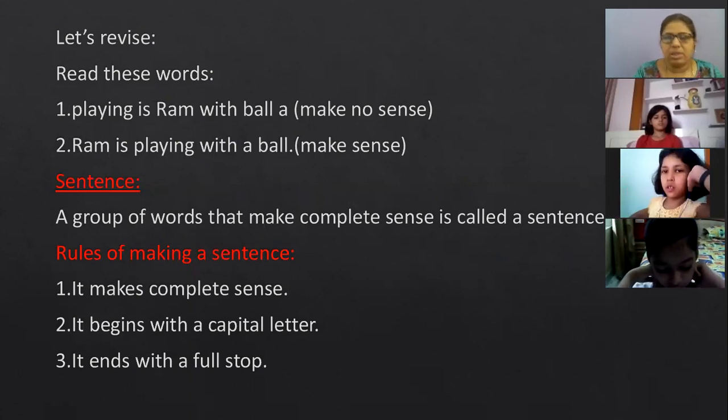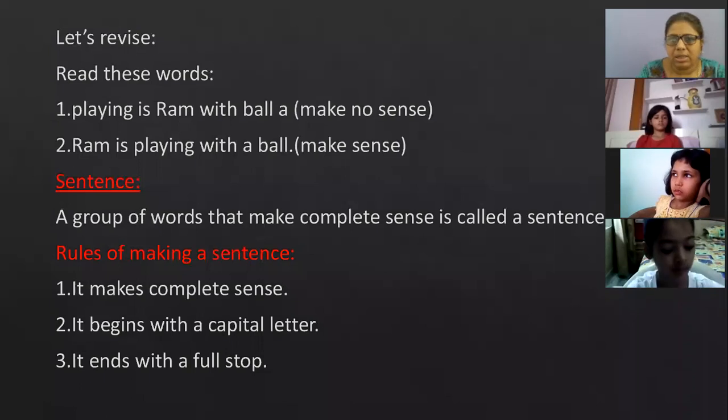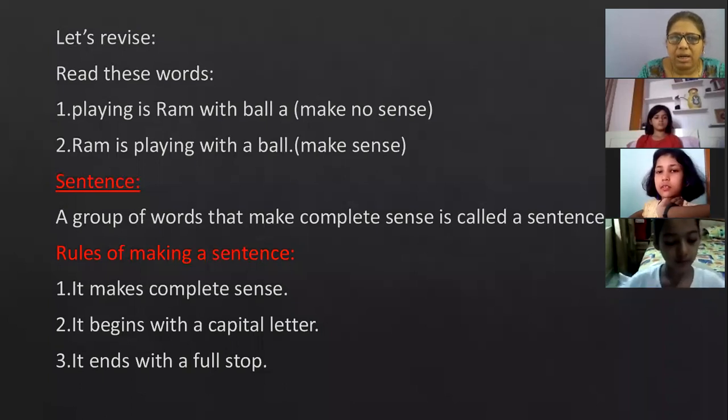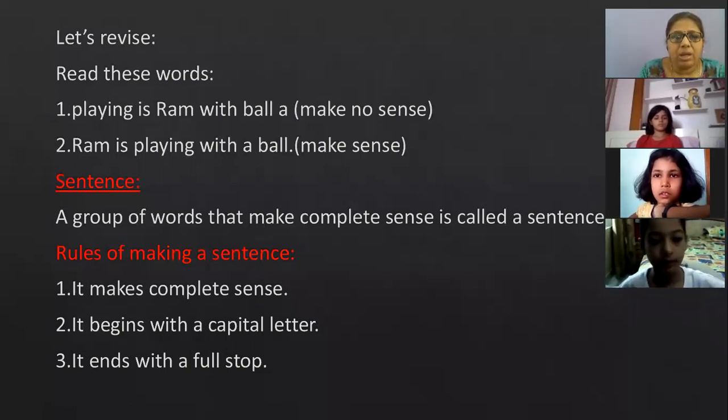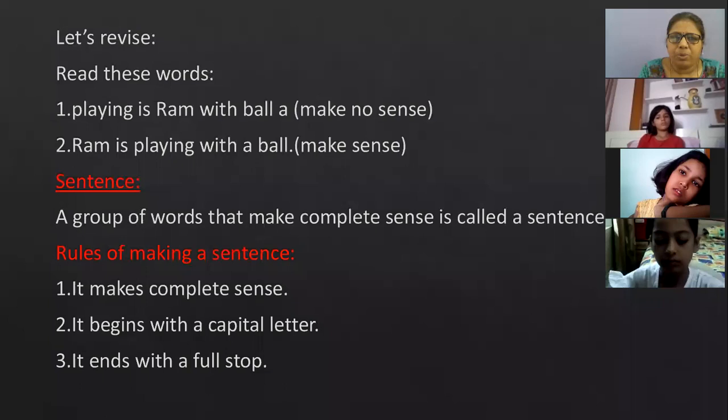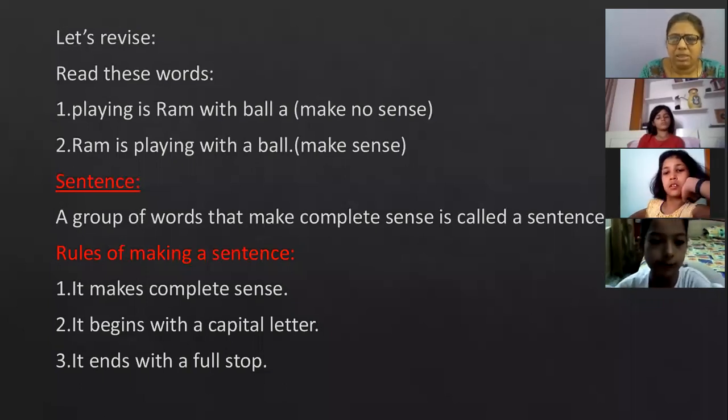But when these words are arranged properly in the second sentence, you can see the sentence is giving us complete meaning, and it starts with a capital letter and ends with a full stop. So "Ram is playing with the ball" is a sensible sentence. It's giving meaning to us. Now, with the help of these examples, it is clear what a sentence is. A group of words that make complete sense is called a sentence. Or we can say a group of words that give complete meaning is called a sentence.